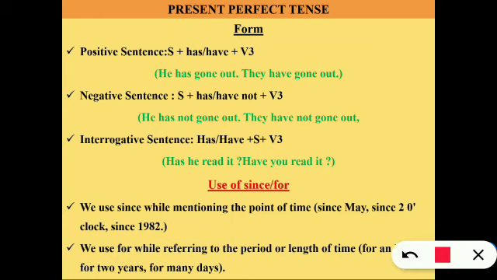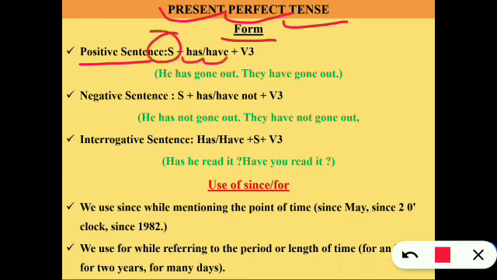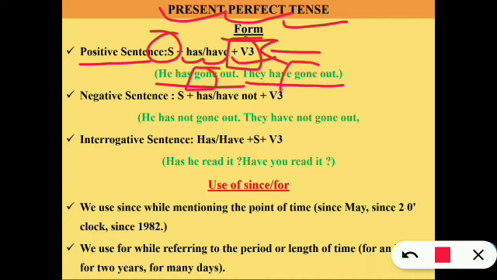Present perfect tense. Let's see the form in a positive sentence. First we have to use the subject. Has and have will be the auxiliary verb. Then verb 3. Keep in mind, I have told you to go through the chart of V1, V2, V3, so here V3 is important. He has gone out. Gone is verb 3. Okay. They have gone out. So in this way we use tenses in positive sentences.